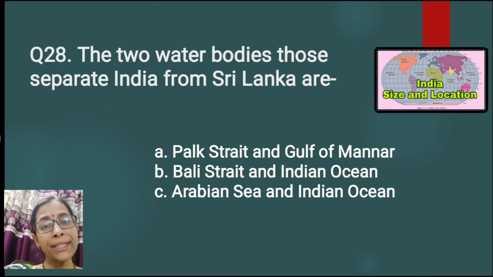Question number 28. The two water bodies that separate India from Sri Lanka are Palk Strait and Gulf of Mannar, Bali Strait and Indian Ocean, Arabian Sea and Indian Ocean. The correct answer is option number A, Palk Strait and Gulf of Mannar.